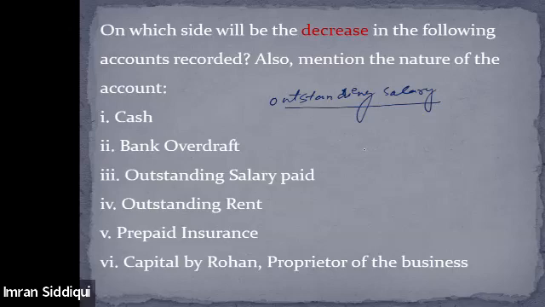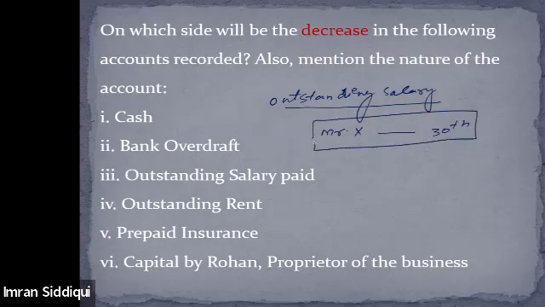Let's suppose there is an employee, Mr. X, who is working for me. Mr. X is my employee and his salary gets due on 30th of a particular month. But I did not make the payment to Mr. X till the 15th of September.